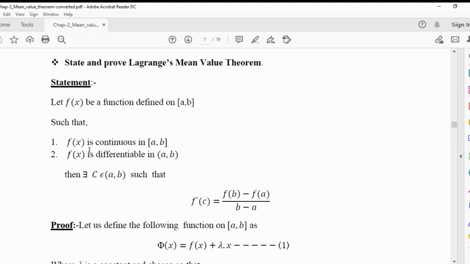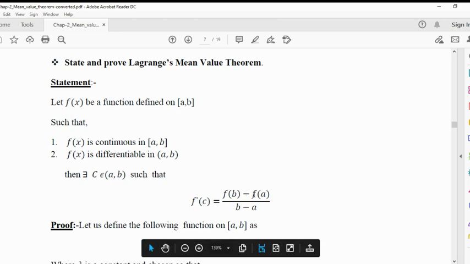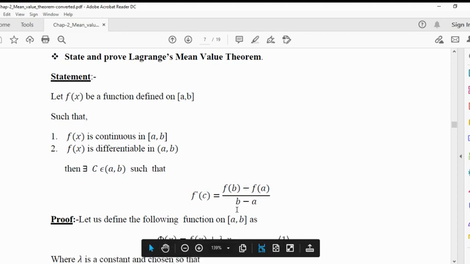In Rolle's theorem there are three conditions. These two conditions are common: f of x is continuous on closed interval [a, b], f of x is differentiable on open interval (a, b). And there is one more condition, that is f of a is equal to f of b. But in the LMVT, there is no such condition, that is f of a is equal to f of b. If these two conditions are satisfied, then there exists c belongs to open interval (a, b) such that f dash c is equal to f of b minus f of a upon b minus a.